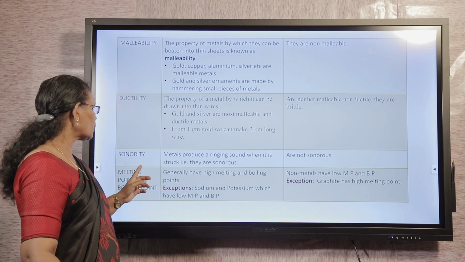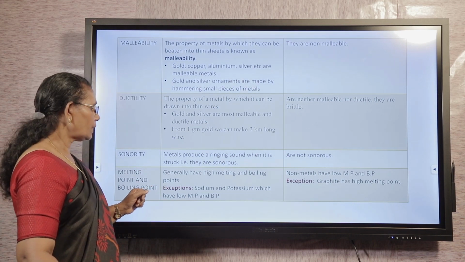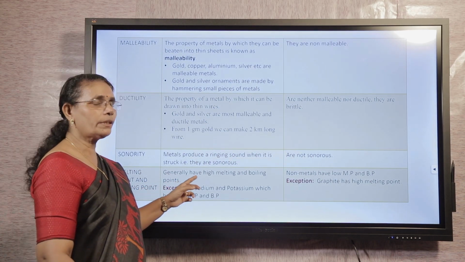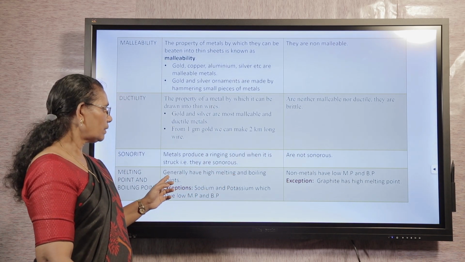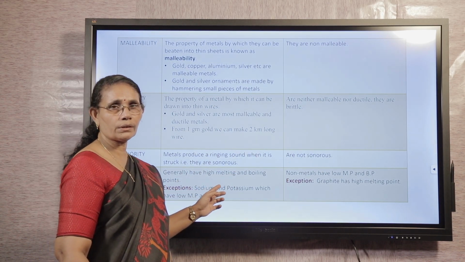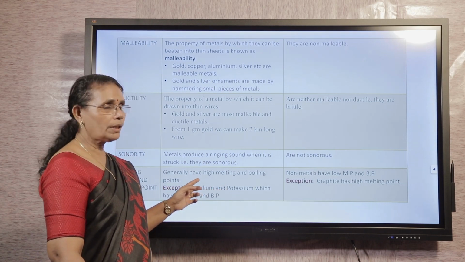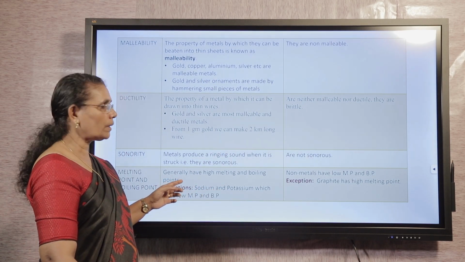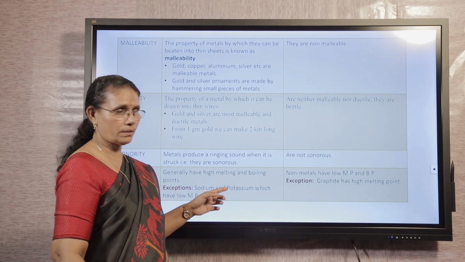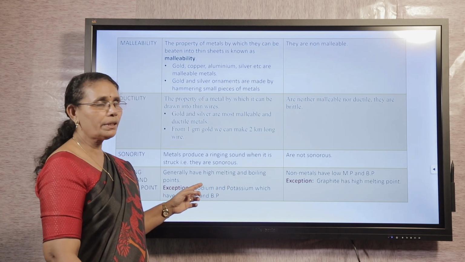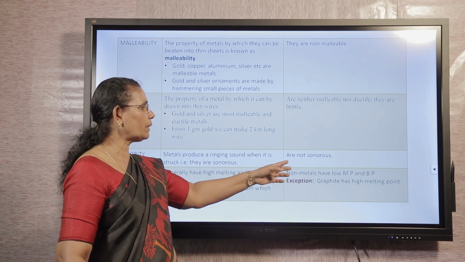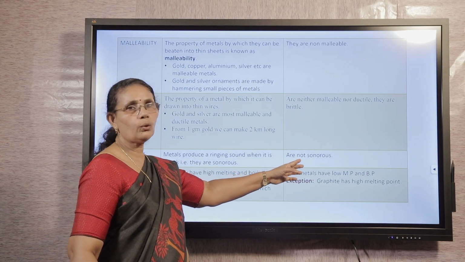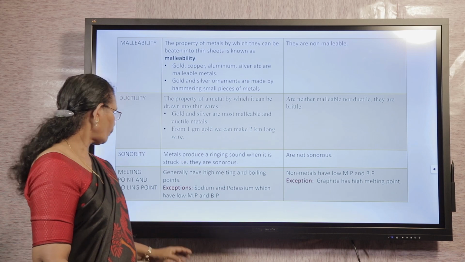Next property, sonority. That is, metals produce a ringing sound when struck. They are sonorous. That is why temple and church bells are made out of metals. The ringing sound can be heard for a long distance. Come to non-metals, they are not sonorous.